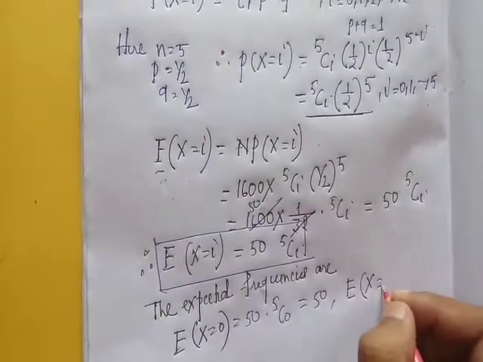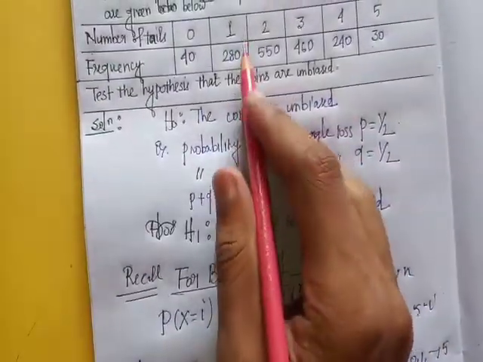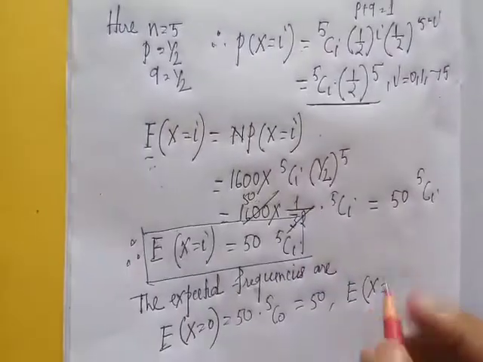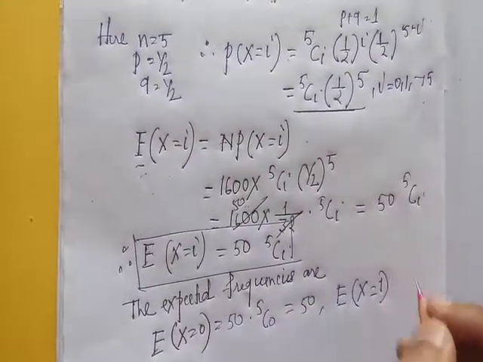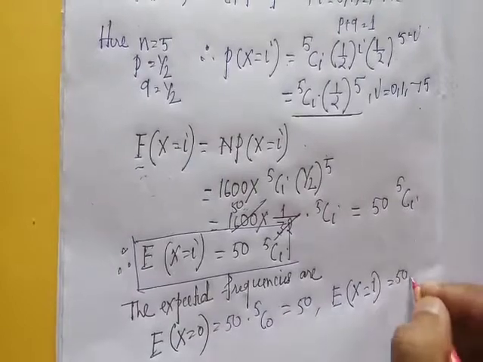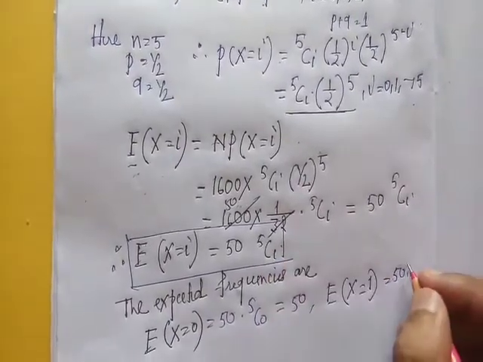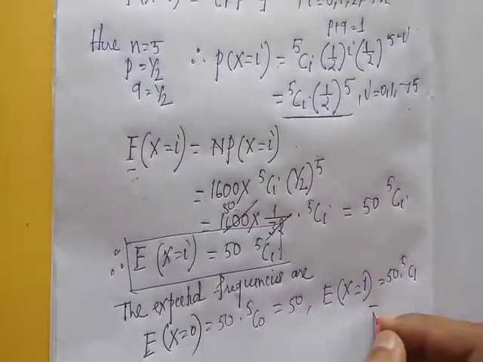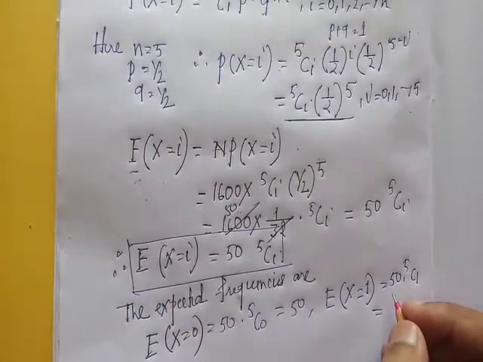Next, expected frequency when i equal to 1: 50 into 5C1. 5C1 means 5, and 5 into 50 means 250.